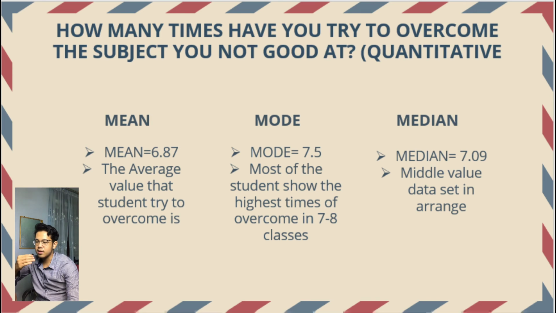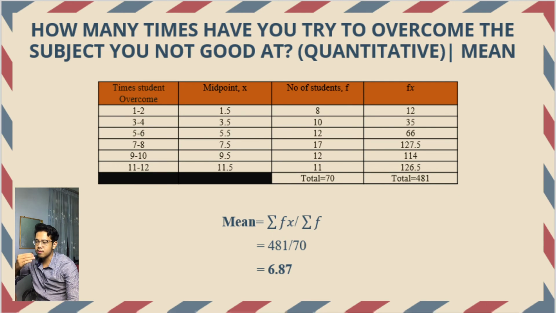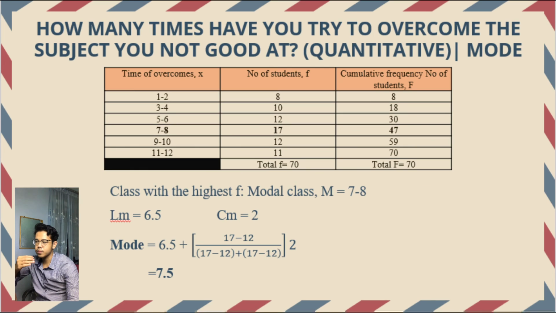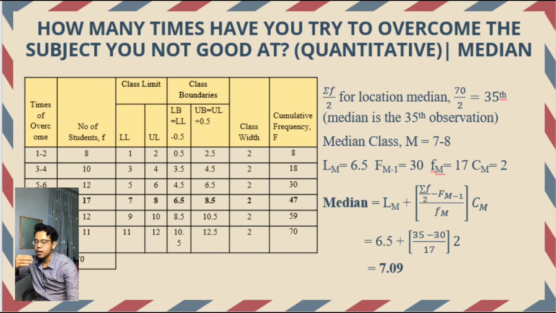The median refers to the middle value of the data set in a range. For this question, the mean is 6.87, the mode is 7.5, and the median is 7.09.